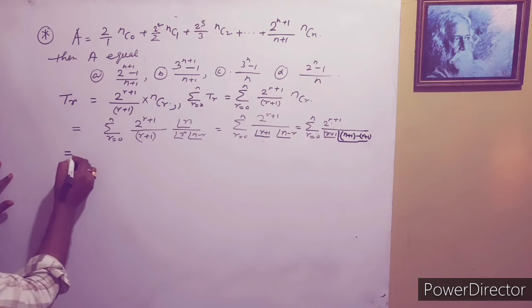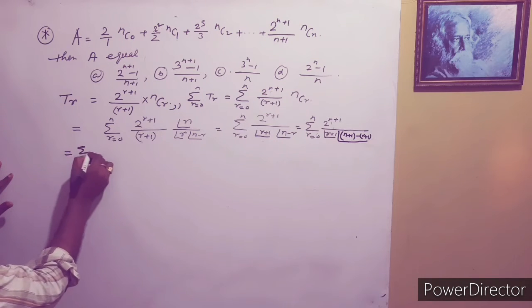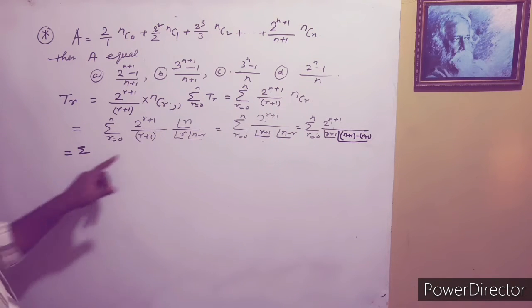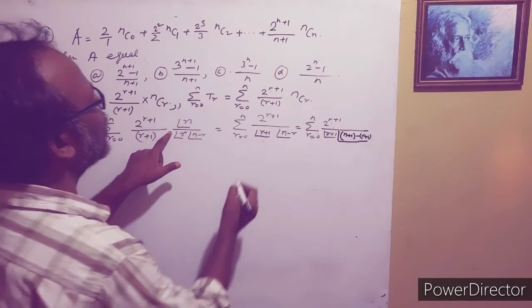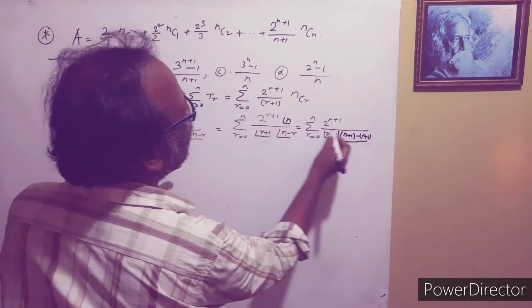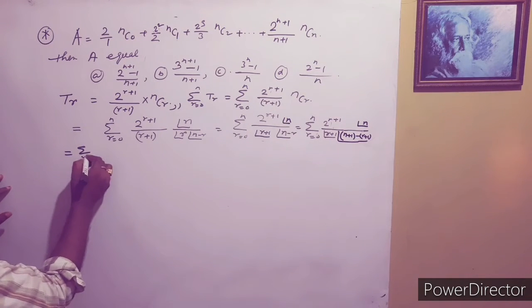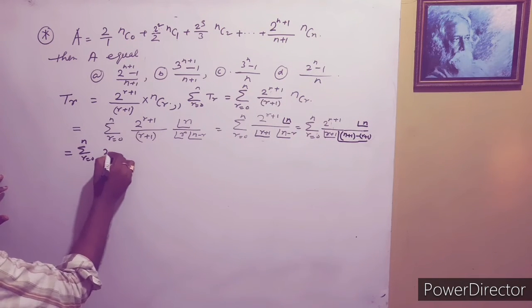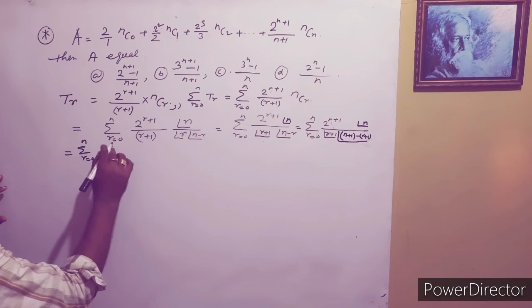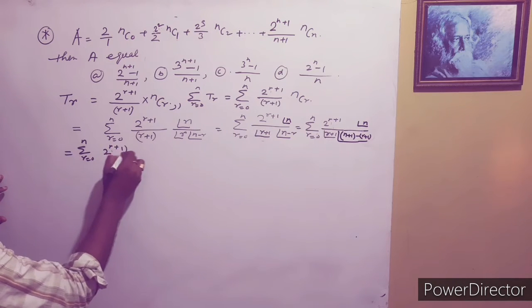So now factorial n, summation r equal to 0 to n, 2 to the power r plus 1.